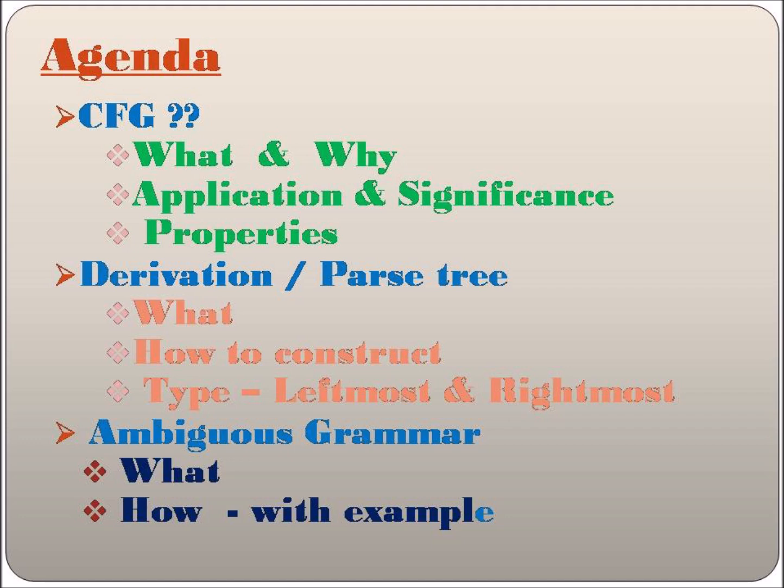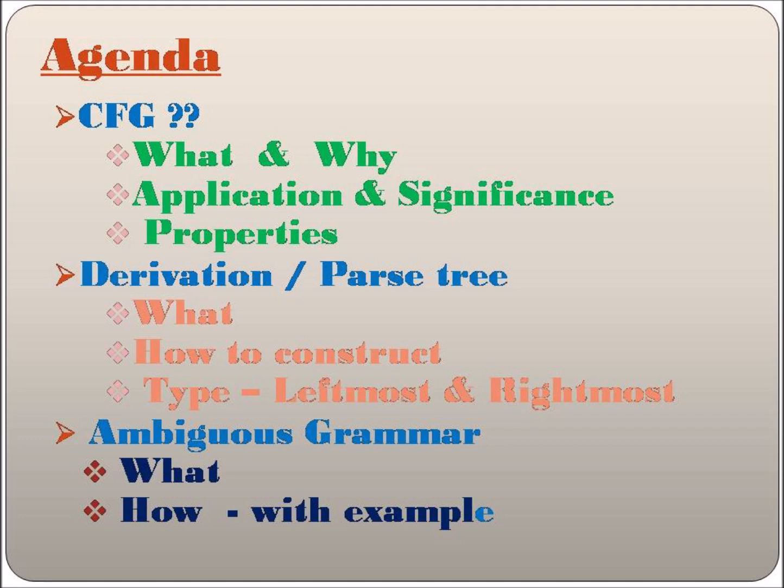Then we try to understand the types of derivation tree, that is the leftmost derivation and rightmost derivation, and further we try to check what exactly an ambiguous grammar is, how an ambiguous grammar works, or how we can understand whether a particular grammar is ambiguous or not. So let's begin one by one.